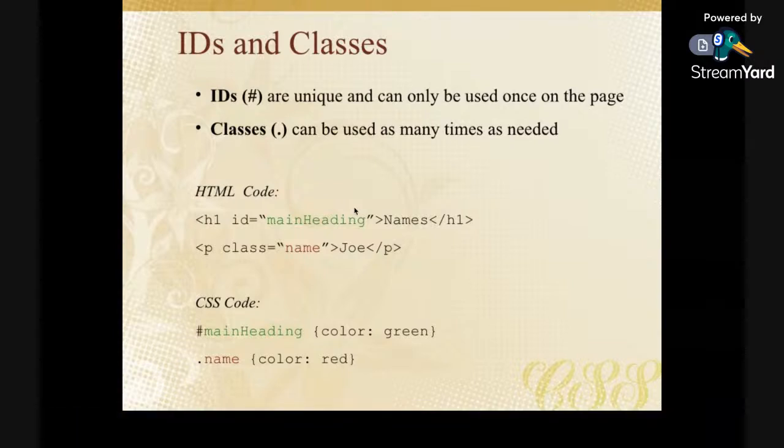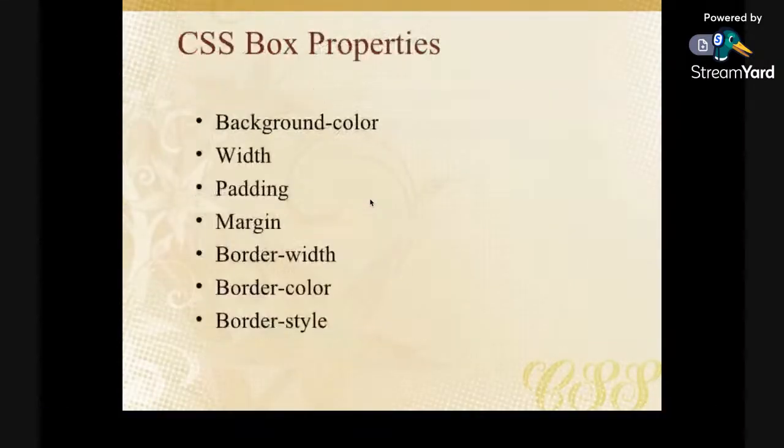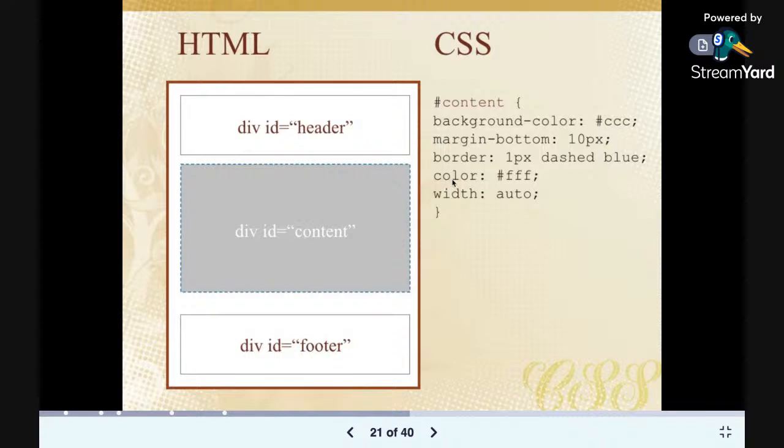So let's look at this. Maybe I should do an example. I want you guys to get this, because if you don't get this, it will be very painful. I'm looking for the simplest way to break down this simple concept. Let me take an example of a page, but before I do, let me run through the different properties and styles that you have. I've explained color. Anytime you want to change the color of an element, you use the color property.